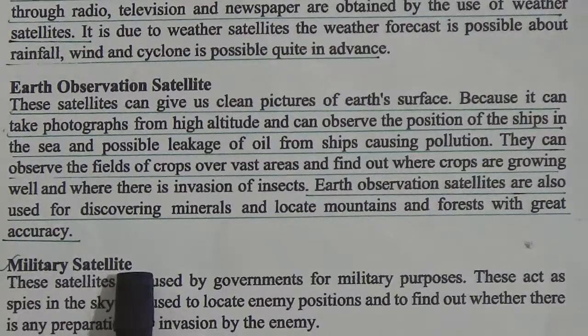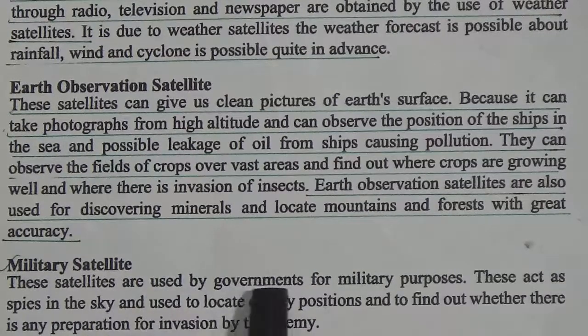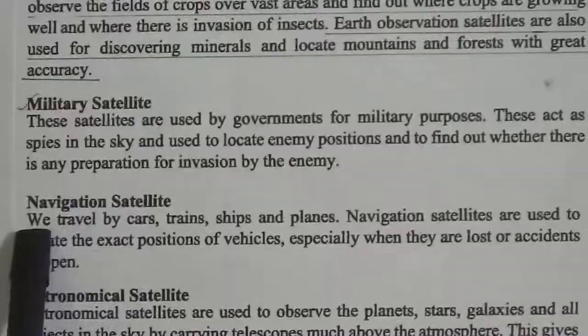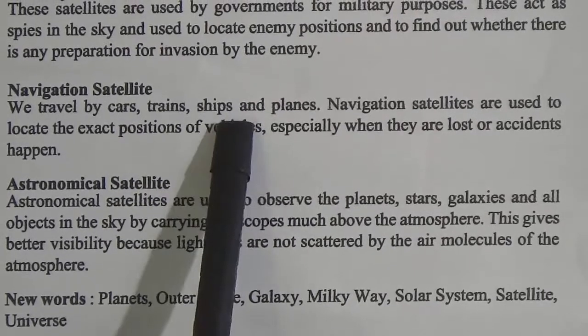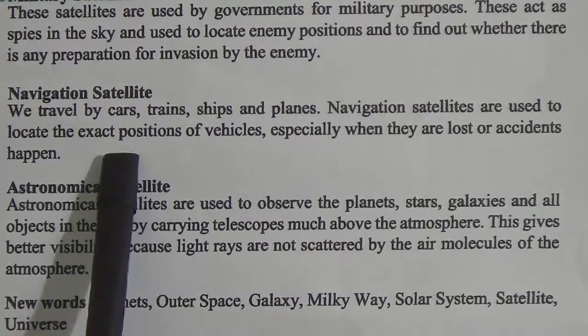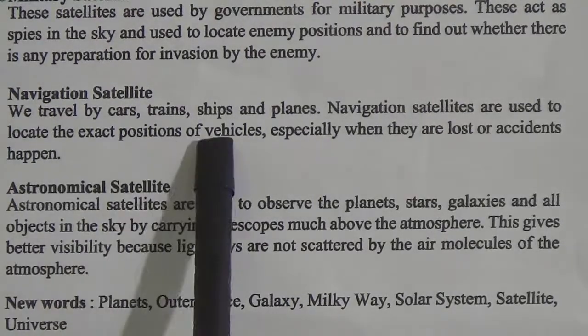Now, military satellite. These satellites are used by governments for military purposes. These act as spies in the sky and are used to locate enemy positions and to find out whether there is any preparation for invasion by the enemy. Now, navigation satellite. We travel by car, trains, ships and planes. Navigation satellites are used to locate the exact positions of vehicles.